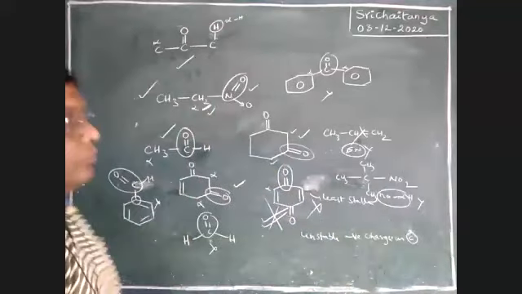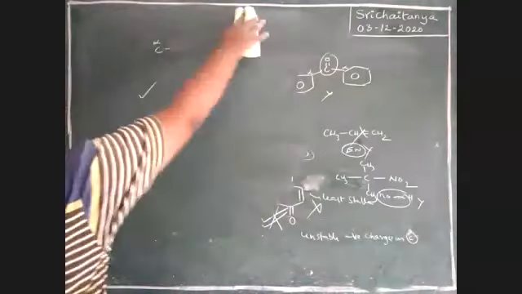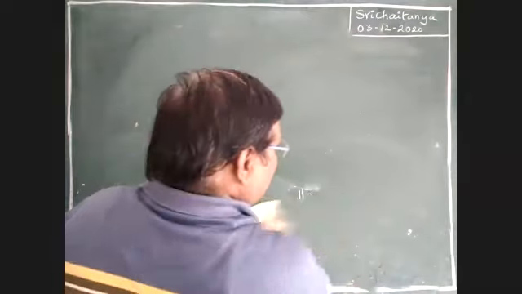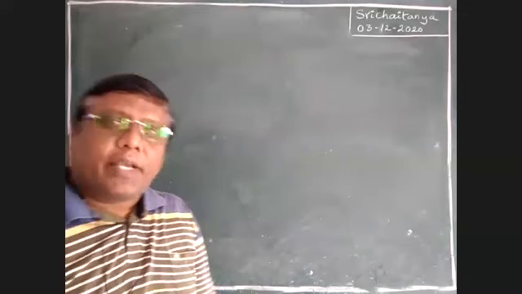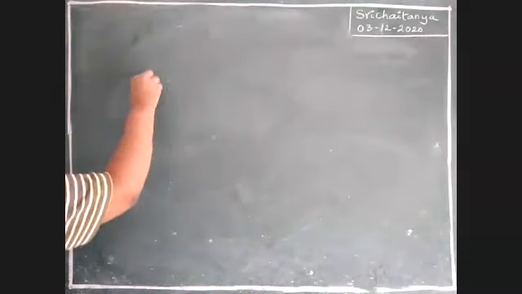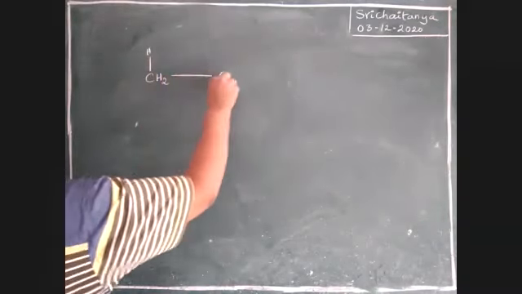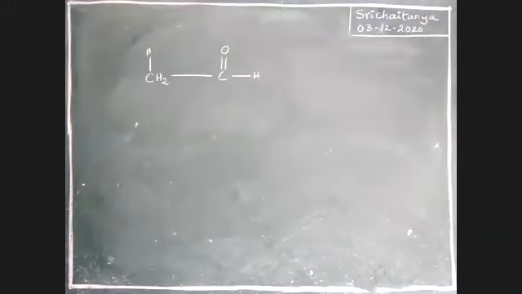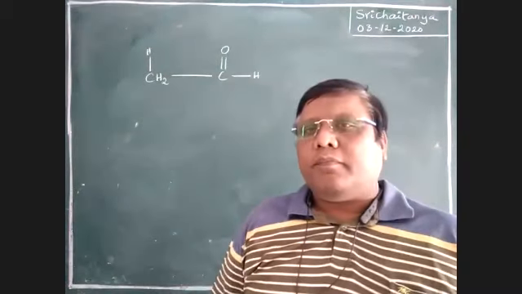See here, I'm taking an example: CH3, C double bond O, H. Does this compound exhibit tautomerism or not?